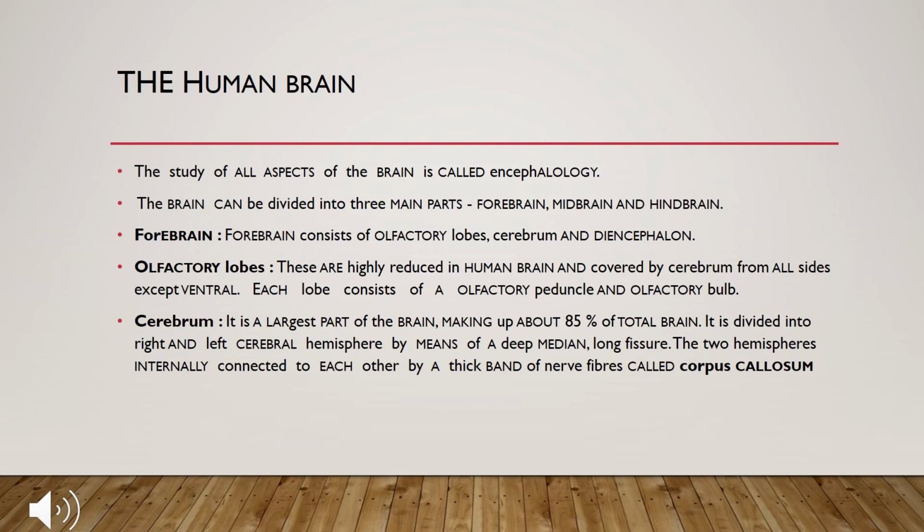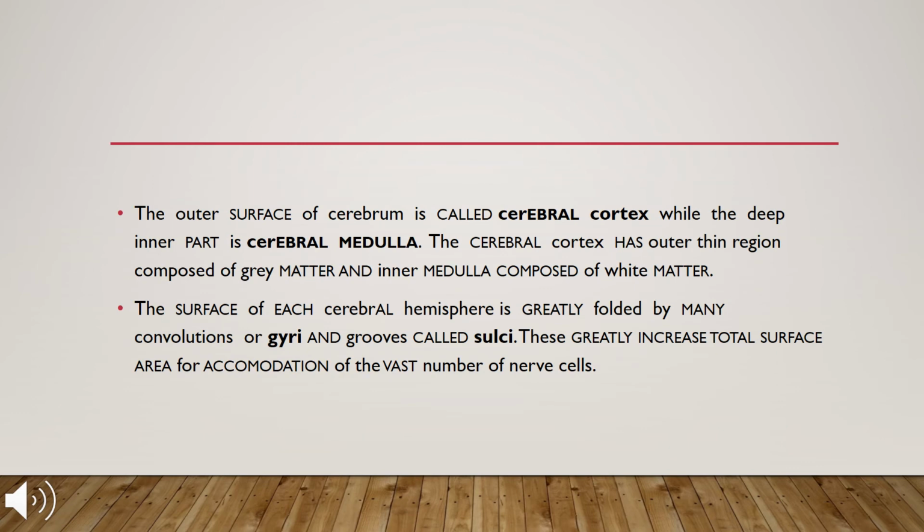Okay, so this is all about the cerebrum. The outer surface of the cerebrum is called the cerebral cortex, while the deep inner part is called the cerebral medulla. The cerebral cortex has an outer thin region composed of gray matter, and the inner medulla is composed of white matter.